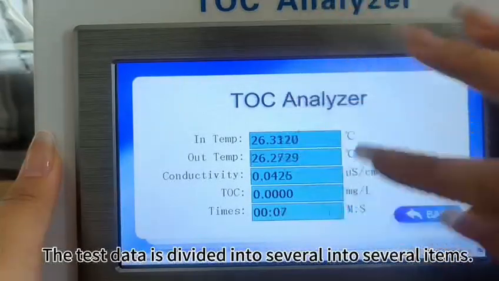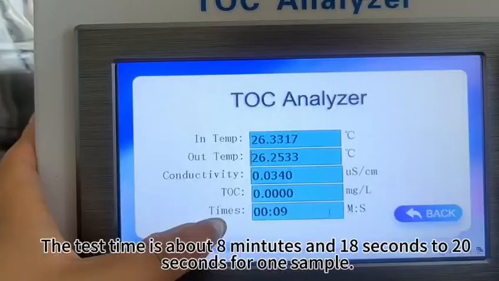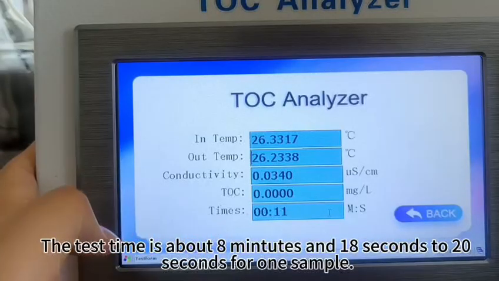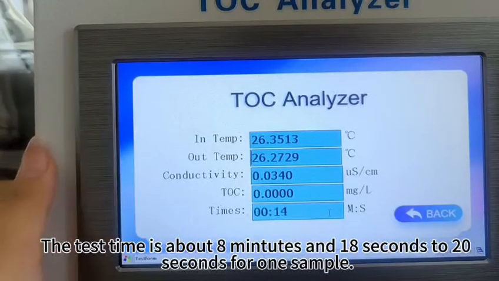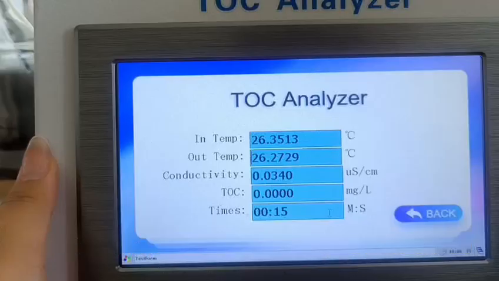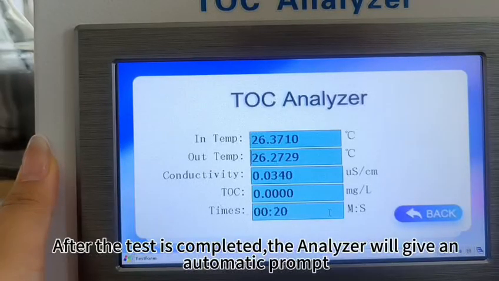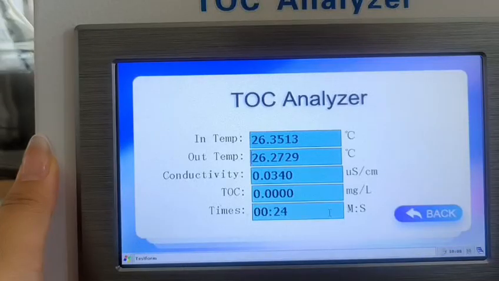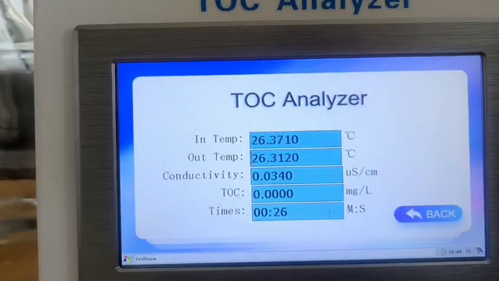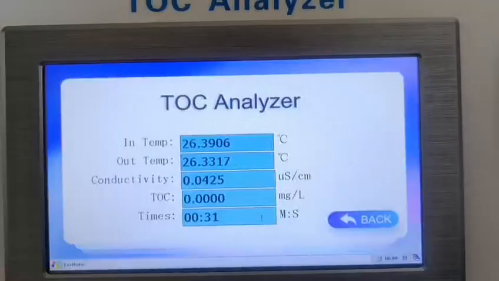Then the test is divided into several times. The test time is about 8 minutes and 18 to 20 seconds for one sample. Now we just wait for the test to finish. After the test is completed, the analyzer will give an automatic prompt.